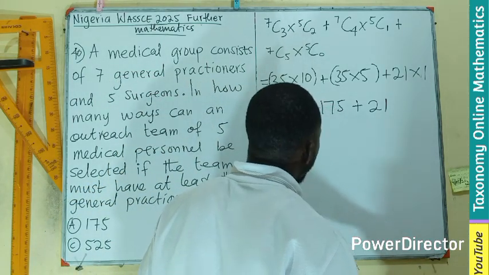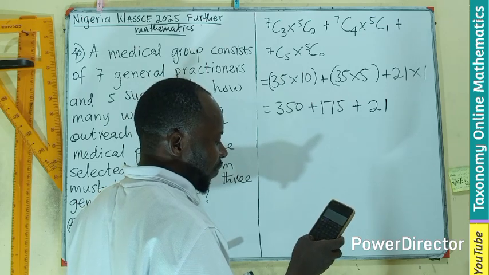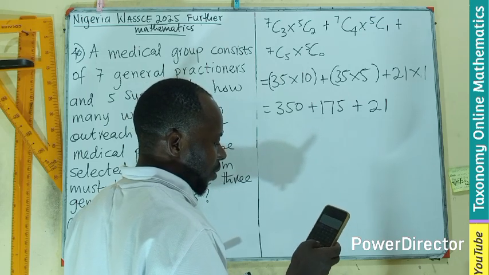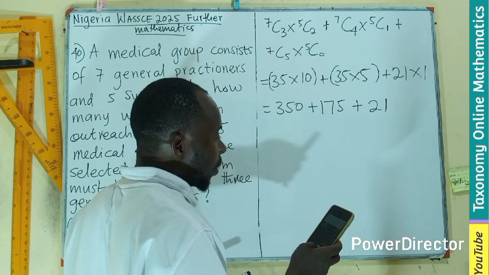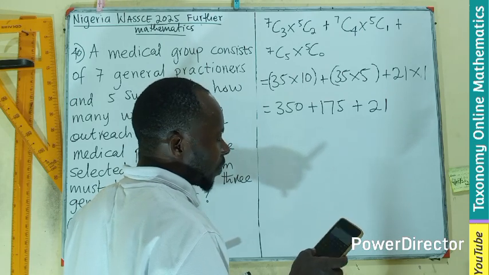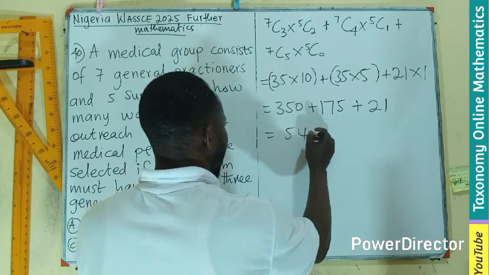We have 175 plus 350 plus 21, and that will be giving us a total of 546.